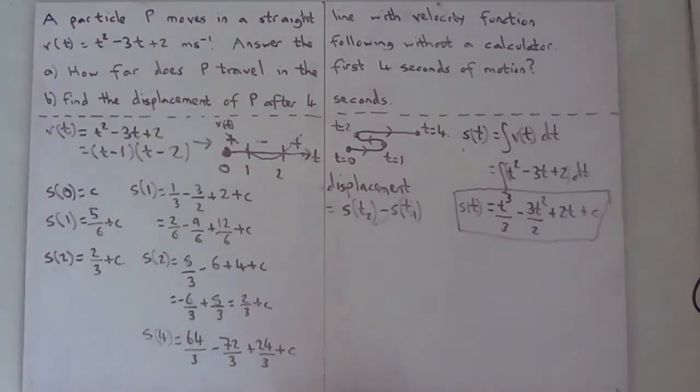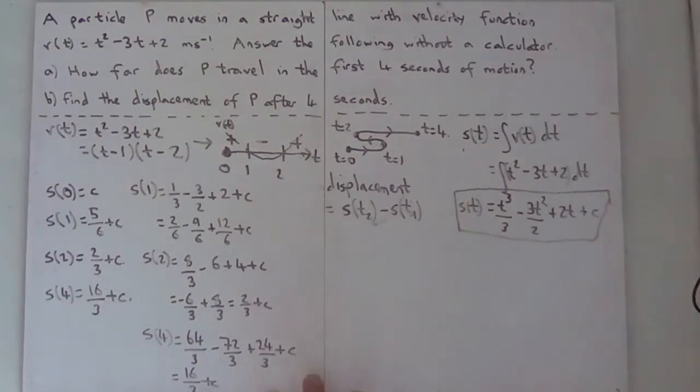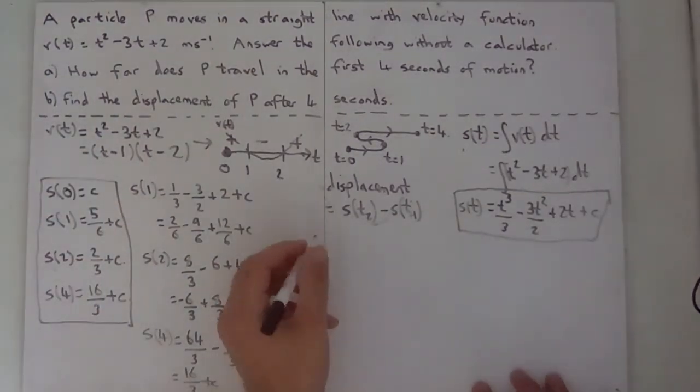Plus C. So 64 minus 72 must be minus 8. 24 minus 8 is 16, so this is 16 over 3 plus C, and I think I'll probably leave it at that for now. So S4 equals 16 over 3 plus C. Okay, so now we've got these 4 useful pieces of information, we can then start to actually answer the question.